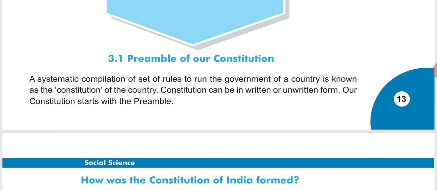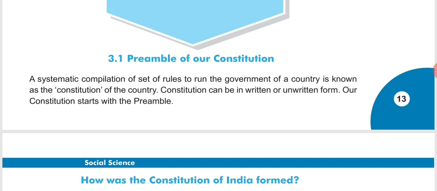As I said, the constitution tells us about the kind of government we would have. If we know what kind of government we will have, then and only then can we come to know how our country will be run by such a government. So our constitution tells us what kind of government our country would have, and how to run the administration of our country. The answers to all these questions will be provided in our constitution.